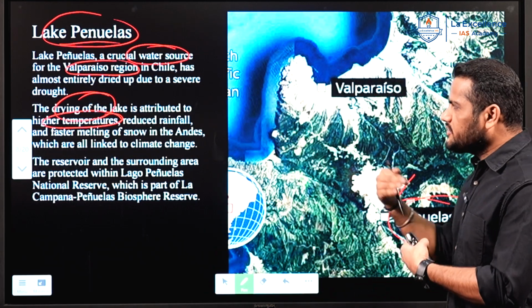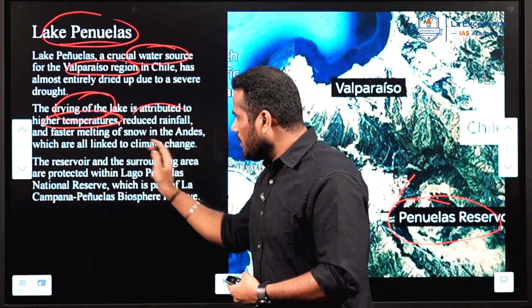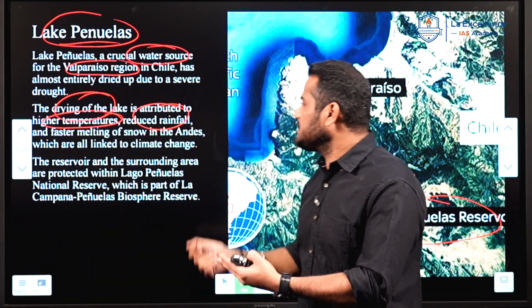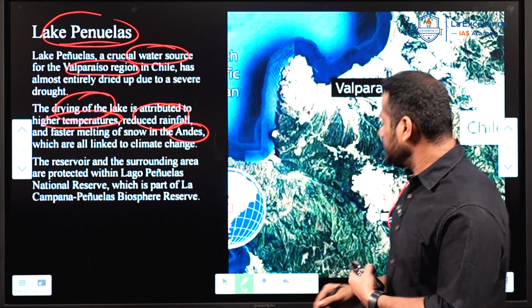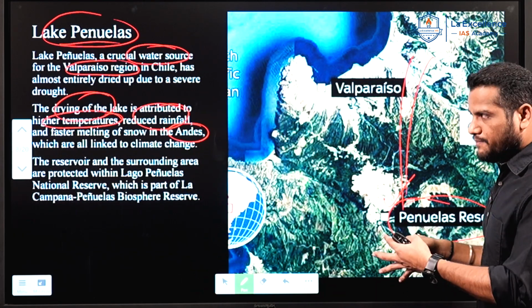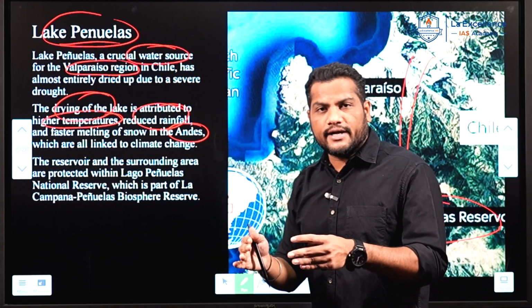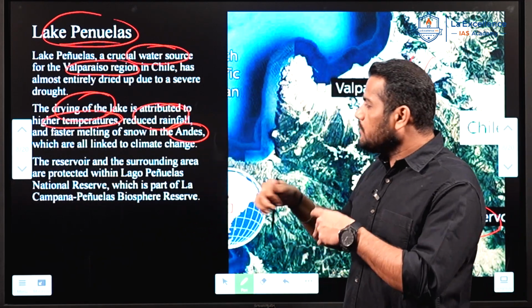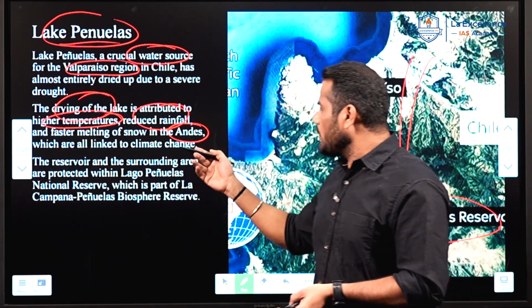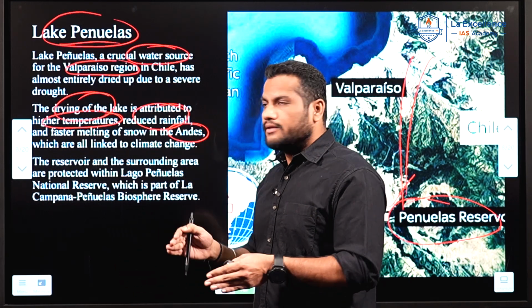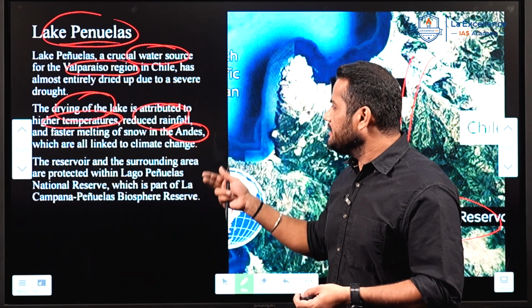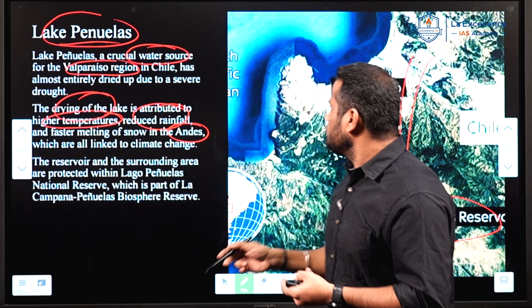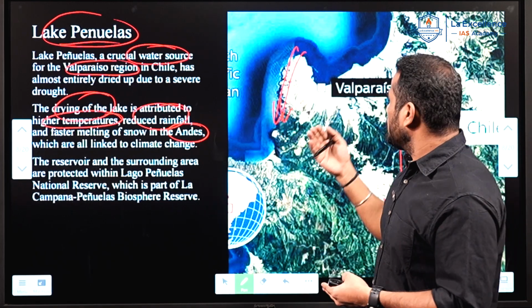Because of this temperature rise and reduced rainfall, there is a faster melting of snow in the Andes. This Lake Peñuelas is also located in the Andes region. The faster melting of snow in the Andes affects the accumulation of water in these lakes. What happens when there is a faster melting of snow?